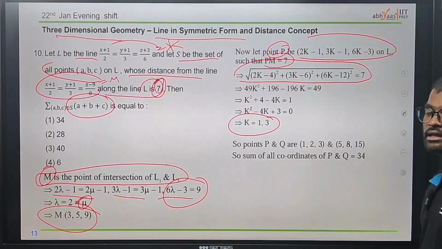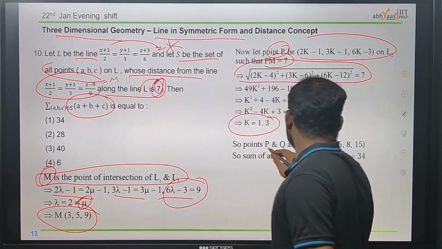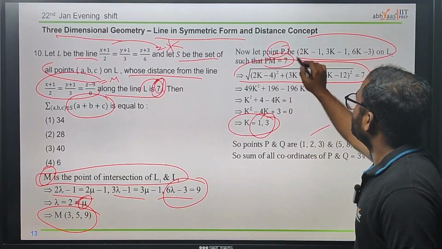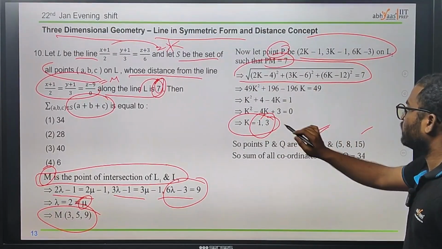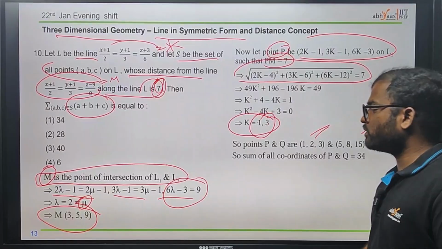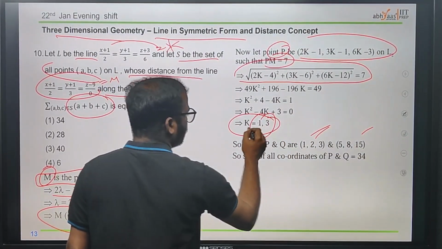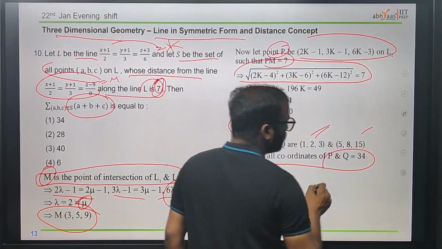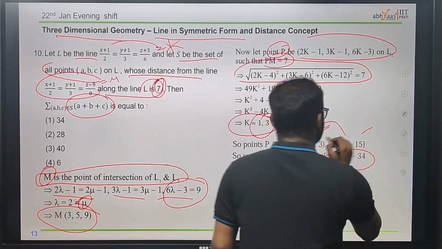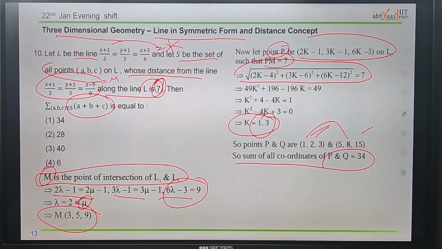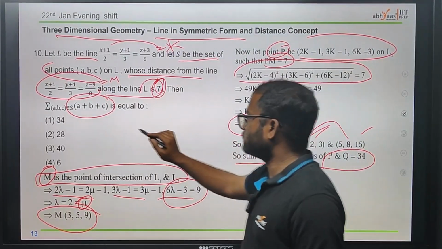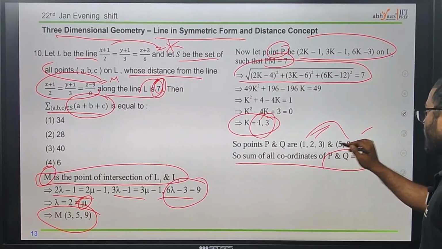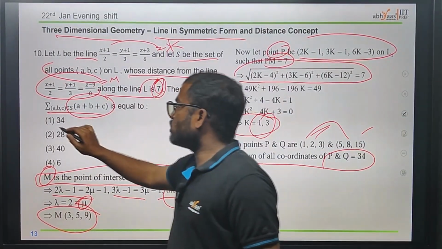Now we got P and Q, which are (1, 2, 3) and (5, 18, 15). But how? We are just substituting the k values in this. For 1 we got this one, for 3 we got this one. I hope you understood what I'm saying: for 2 k values we got the 2 points, and the sum of all coordinates of P and Q is 34. Just doing the summation of all this gives us 34. That's how we add those things, and we easily get the first option as the correct answer.